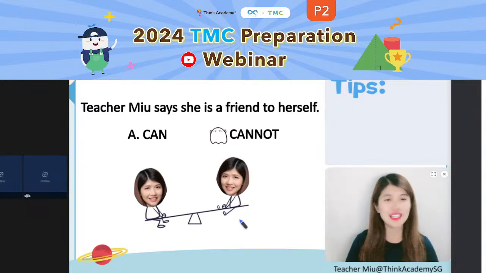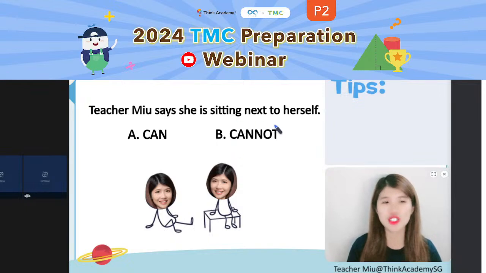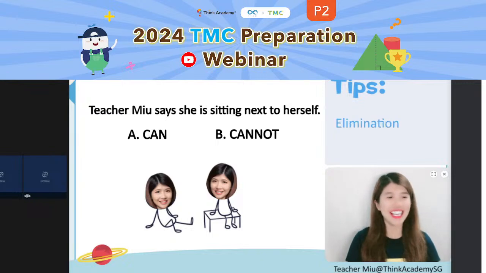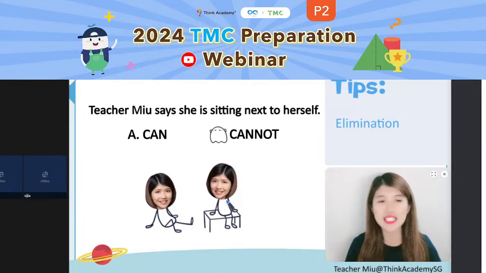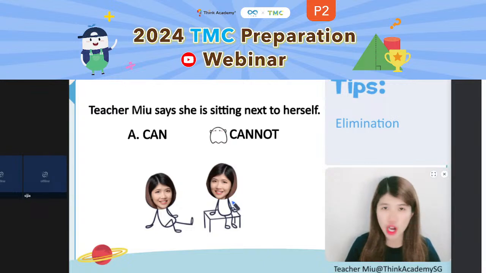For the other thing, say Teacher Mew says she's sitting next to her. Is it possible that Teacher Mew is sitting next to Teacher Mew? Again, that's so scary. No way, because there's only one Mew, right? So when Mew is sitting next to somebody, that somebody cannot be herself.